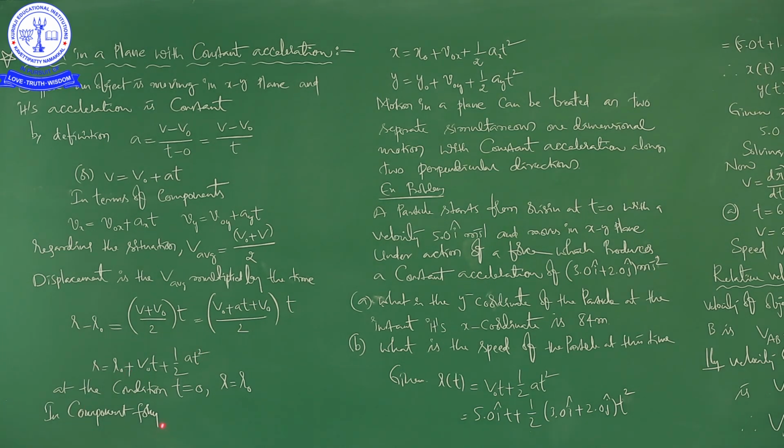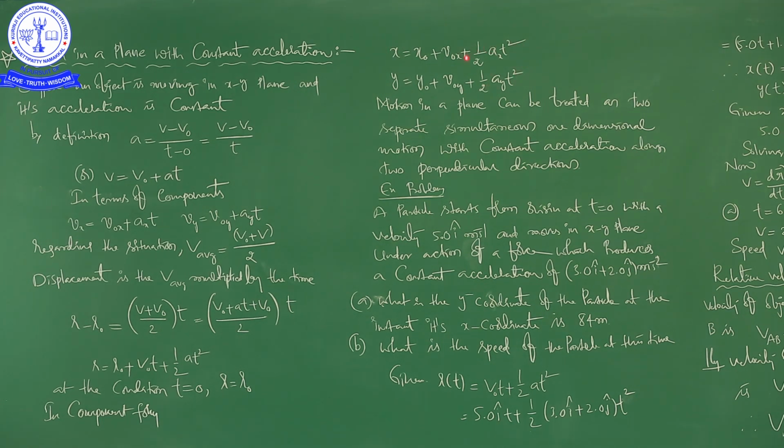So, in component form, x is equal to x naught plus V naught x into t plus 1 by 2 ax t square, y is equal to y naught plus V naught y into t plus 1 by 2 ay t square, right. So, this is the x component, it is the y component, right. If you want, you can write z also. If the body is in 3 dimensional, then you can write z is equal to z naught plus V naught z t plus 1 by 2 az t square, right.